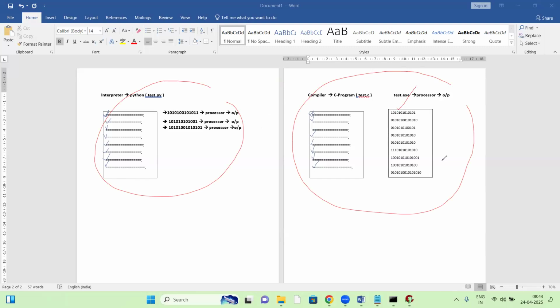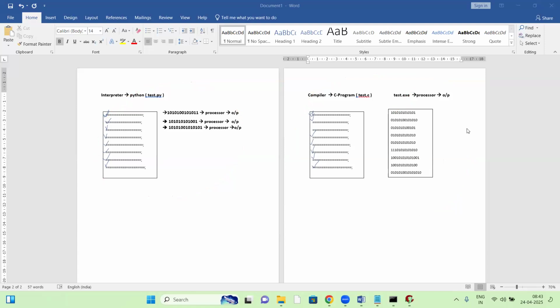No one will tell you this. Most of the trainers simply explain about the interpreter, line by line checking and execution, and the compiler, whole program at a time. Only those two points. But actually, an exe file is generated. The exe file is the difference. If it is compiler based, an exe file is generated; interpreter based has no exe file. That is the actual main difference. The compiler generates an exe file, the interpreter won't.